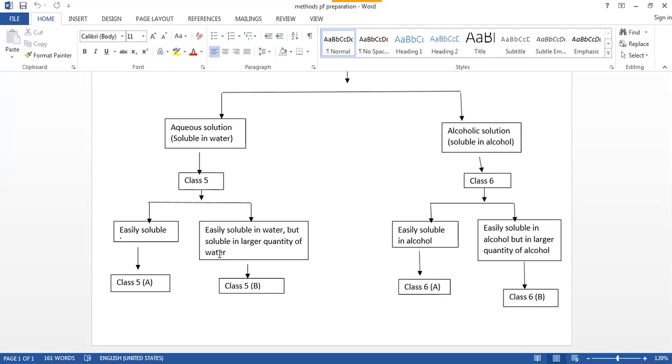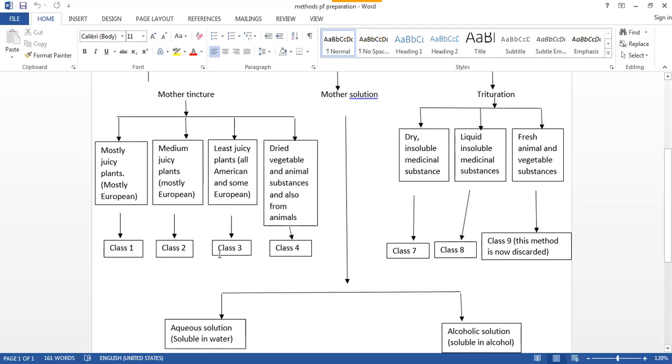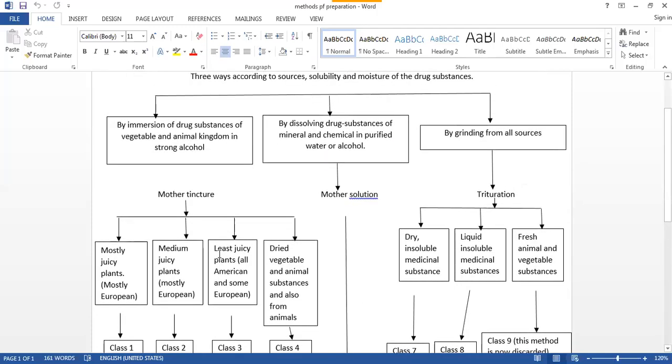We are preparing the trituration here, because the 7th class includes the dry insoluble substances. In the class 8, it includes the liquid insoluble drug substances.